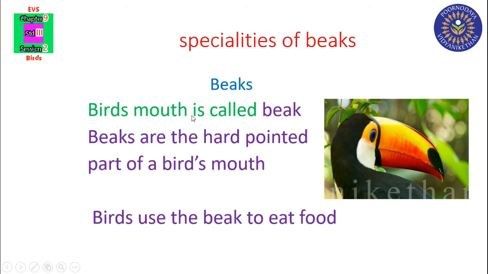Beaks. Bird's mouth is called beak. So what is called beak? Bird's mouth is called beak. This is beak. Beaks are the hard pointed part of a bird's mouth. So which is the hard pointed part of a bird's mouth? Beaks. Birds use the beak to eat food. So what is the use of beak? To eat food.